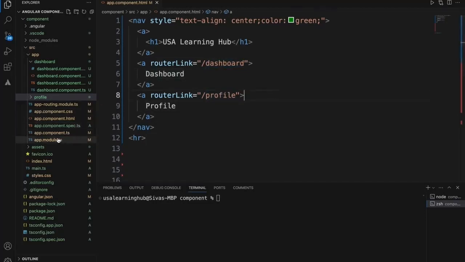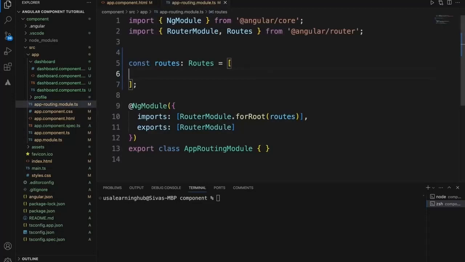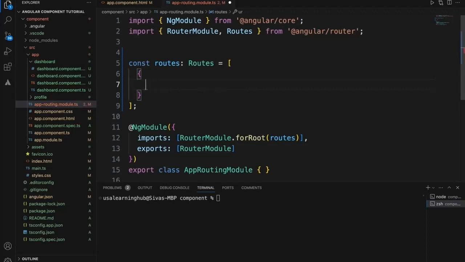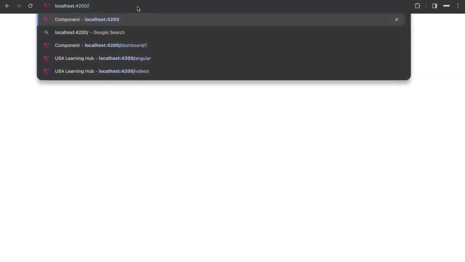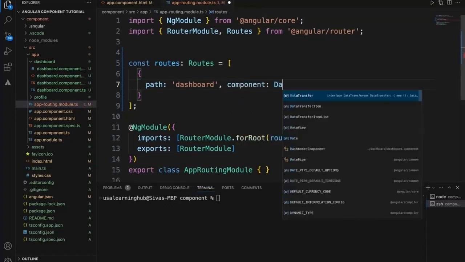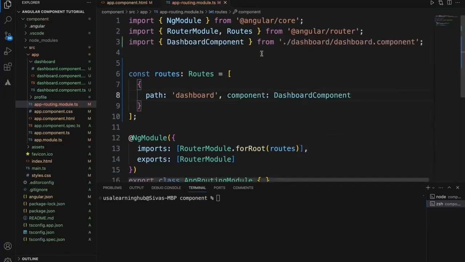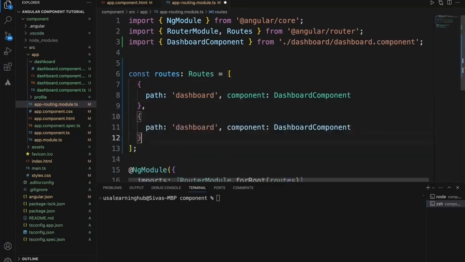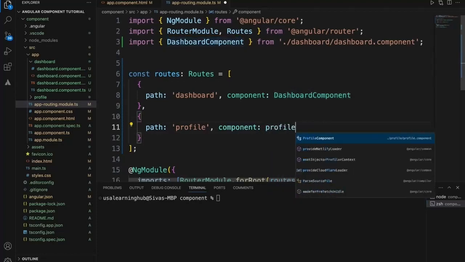The important file that I talked about is app routing. Within this routing file, we need to make the entry for the route. The path should be the actual URL, and this particular path will be appended after the application context. Once we click it, when we click that particular route, it should display a component. Right now I'm setting it as the dashboard component, and there is one more route, which is profile, with the profile component.